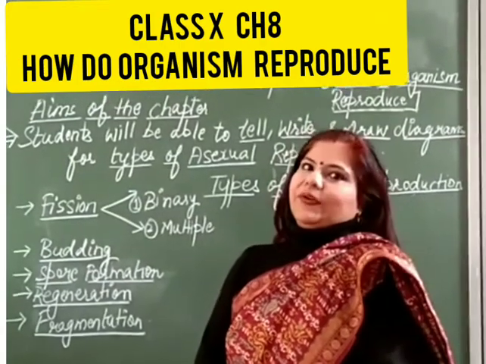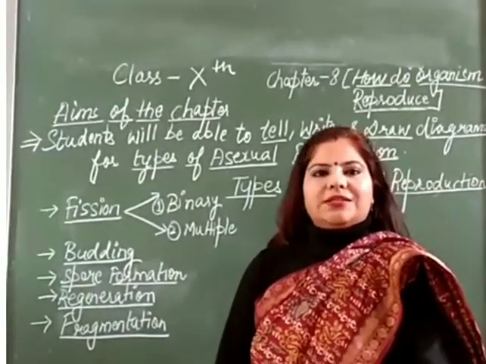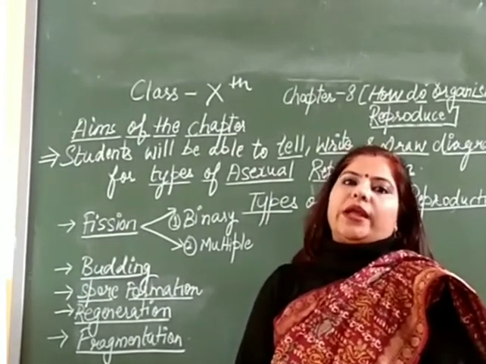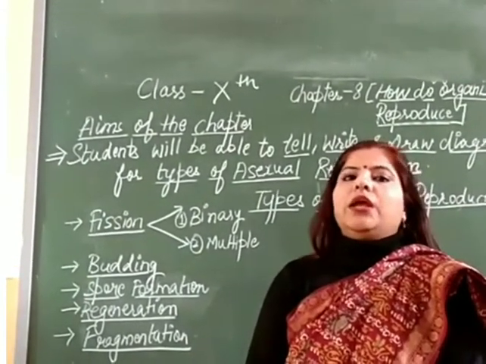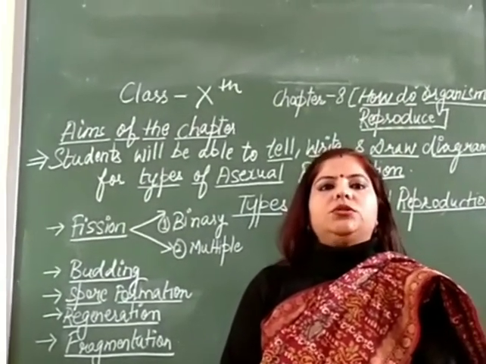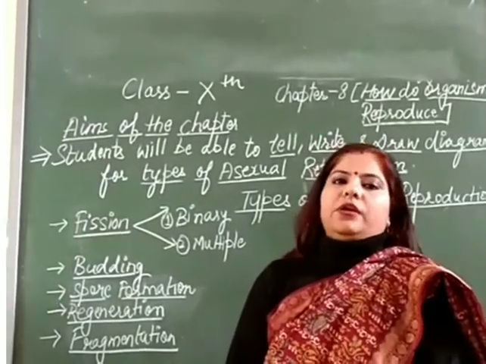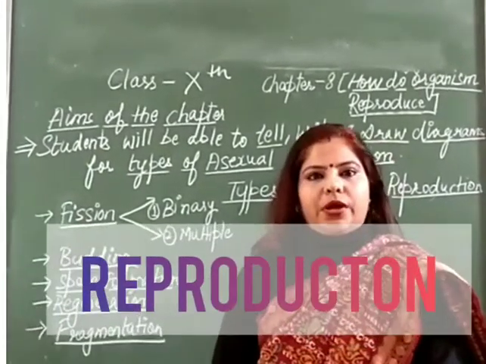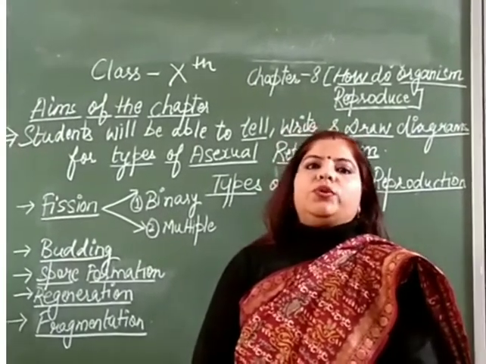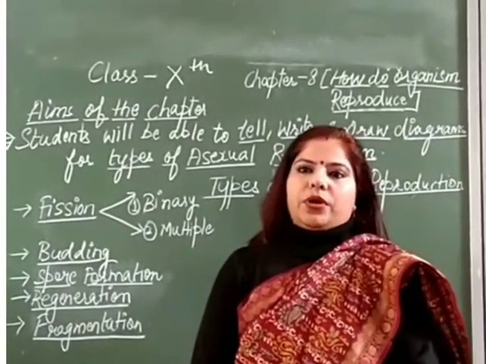Today we will be going to study class 10 biology chapter How do organisms reproduce. In this chapter we will be going to cover the types of asexual reproduction. So all of you know, in junior classes you have read about reproduction.